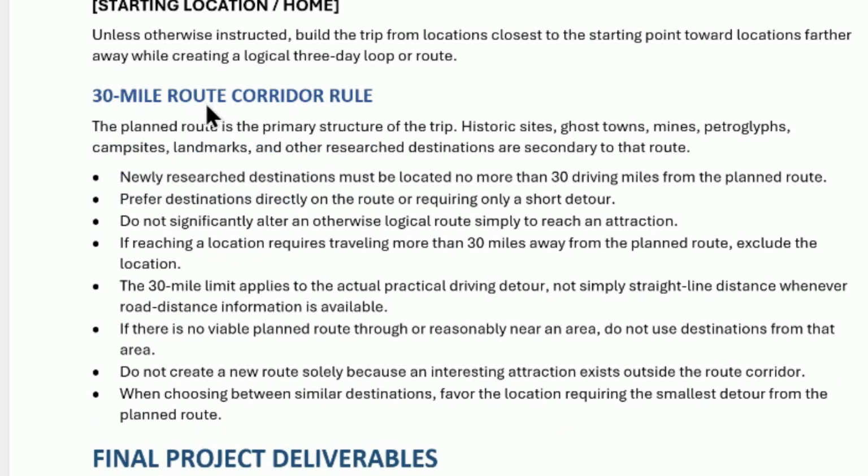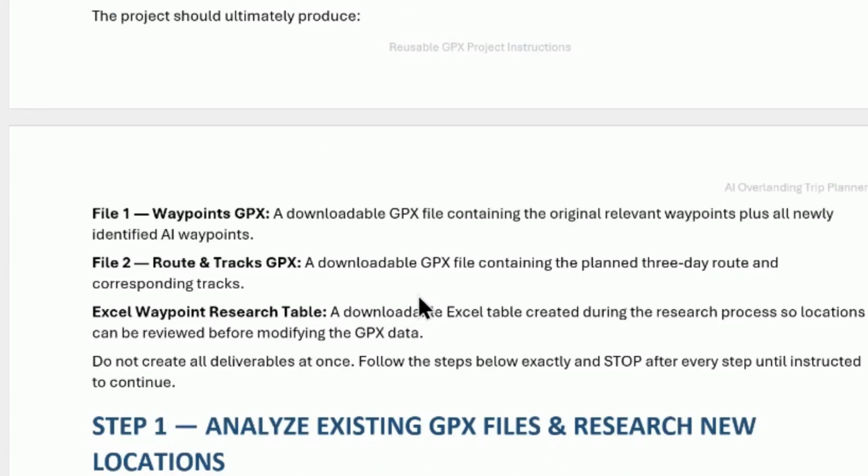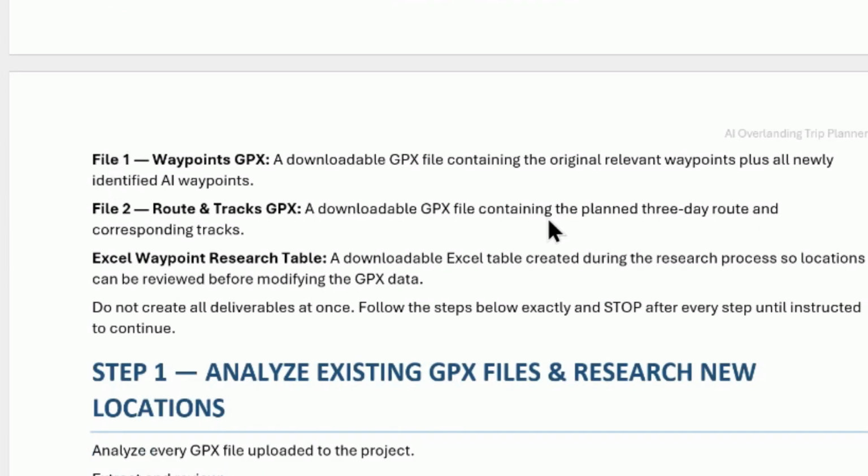Then we can look at the 30-mile corridor rules. You can expand that and look here. And then it tells me what I want as a final project. You'll see here that I put stop steps in this, right? So here's my final waypoint. I want a separate GPX, and then I want an Excel table of everything that I'm going to see.